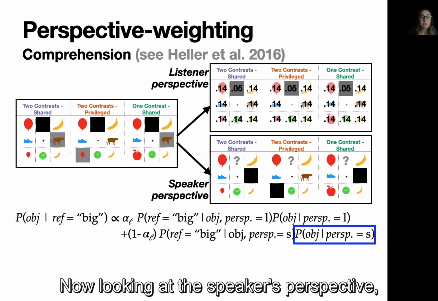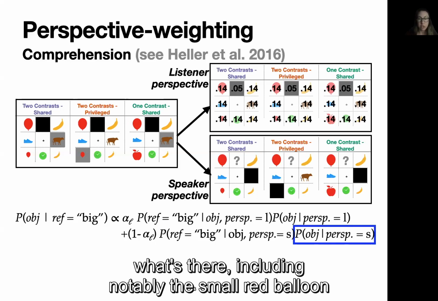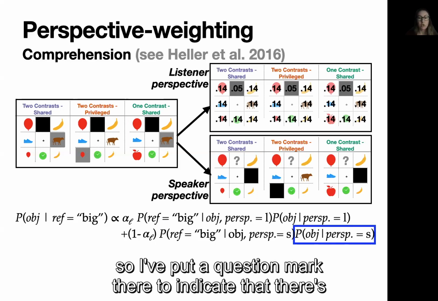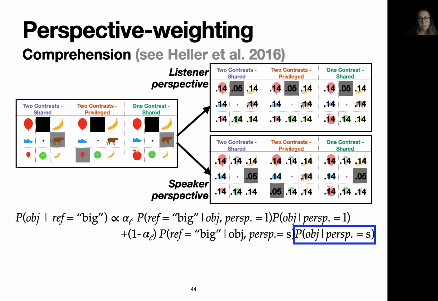Now looking at the speaker's perspective, those gray cells are now black because the speaker can't see what's there, including notably the small red balloon. And the formerly black cells are visible to the speaker. So I've put a question mark there to indicate that there's something there that the speaker sees. And so again, we assign 0.05 to things that they can't see and 0.14 to the rest.